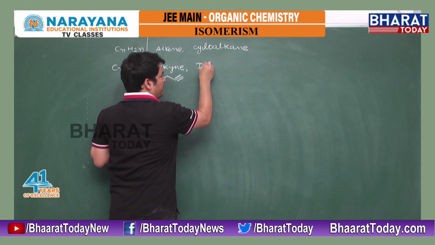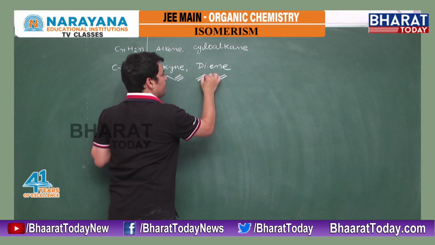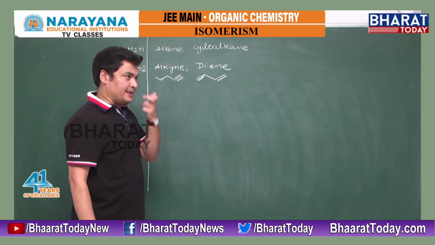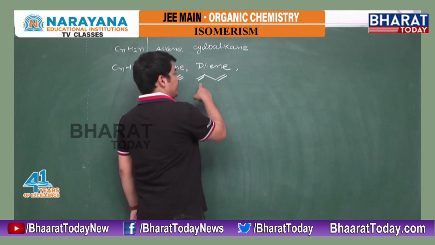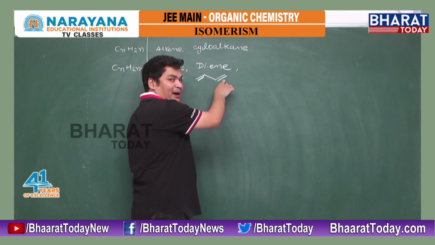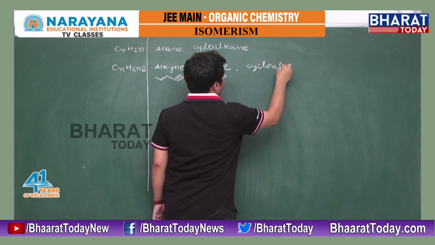It means we may have a diene, with one double bond here and one double bond here. So for the alkyne, another possibility is a diene. Next, if 1 pi converts into a ring, but 1 pi remains as it is, that is called a cycloalkene.